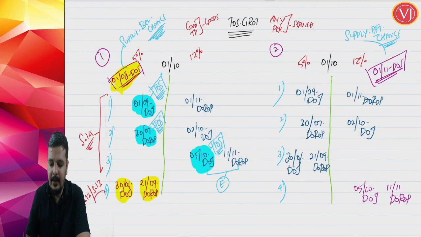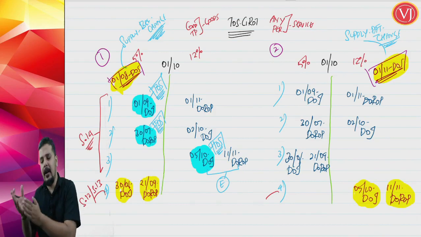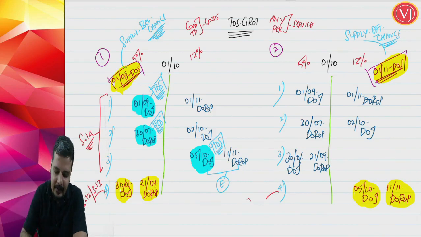Now friends, understand again here, we are not talking about the 4th case again here. Why we are not talking about the 4th case? In the 4th case, your date of supply is after change, 1st November. Your date of invoice 5th October is after change, as well as your date of receipt of payment 11th November is after change. So everything is after change. So you are going to, everything is on one side. Supply, invoice and date of receipt of payment is on one side. Therefore, you are going to go with section 12 or section 13 as the case may be.